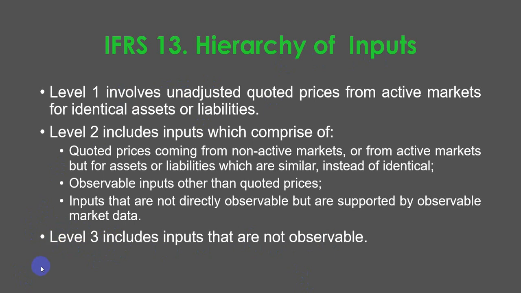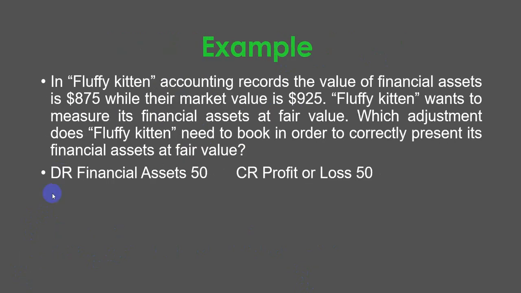So let's move further. Let's look at a simple example. Our entity is Fluffy Kitten. In Fluffy Kitten's accounting records, the value of financial assets is $875, while their market value is $925. Fluffy Kitten wants to measure its financial assets at fair value. Which adjustment does Fluffy Kitten need to book in order to correctly present its financial assets at fair value?